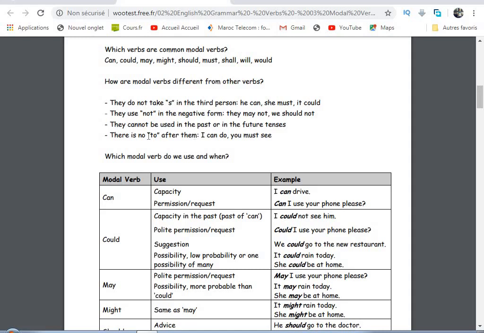There is no to after them. This is one of the main differences between these modal verbs and the ordinary ones: we don't put a to after them. We say I can do. We don't say I can to do. So I can do, you must see.